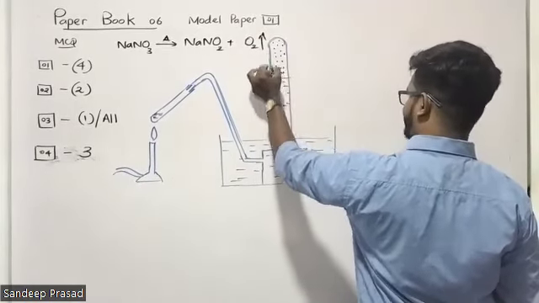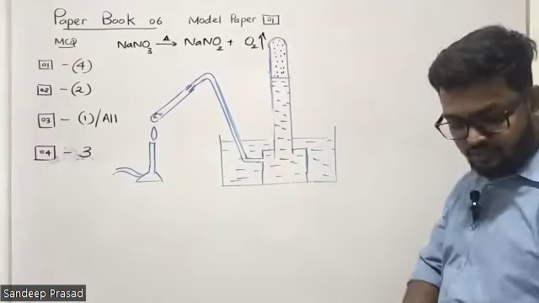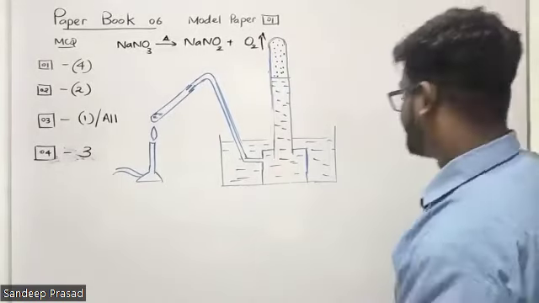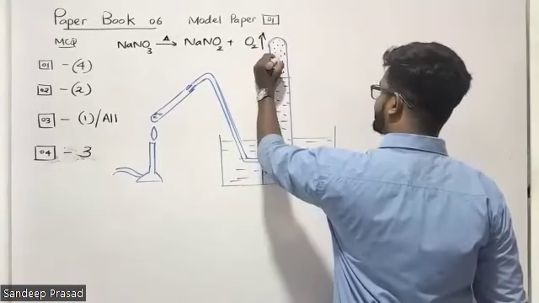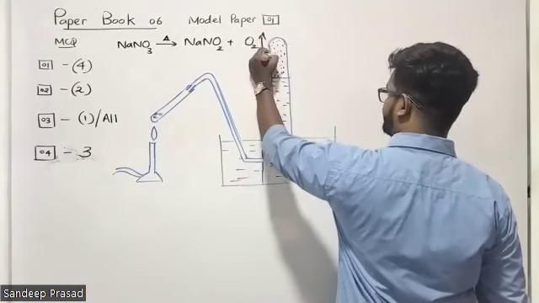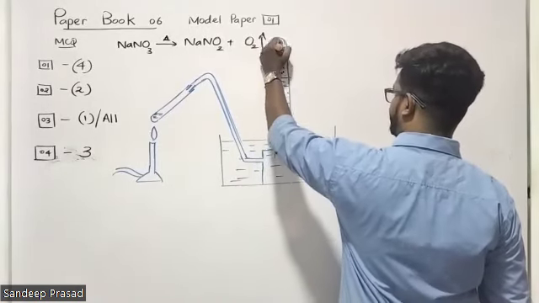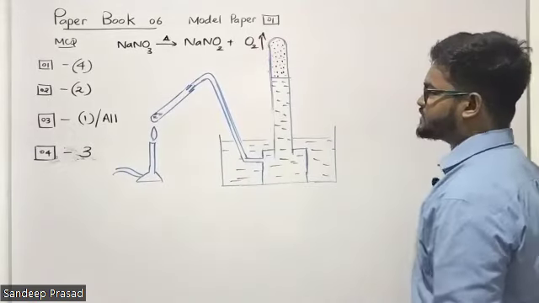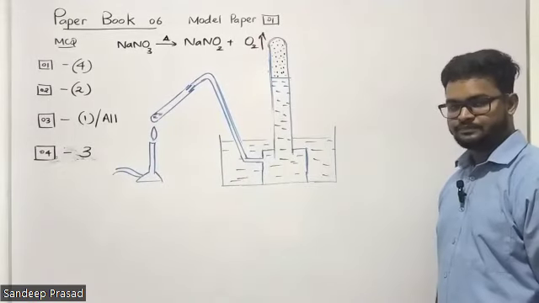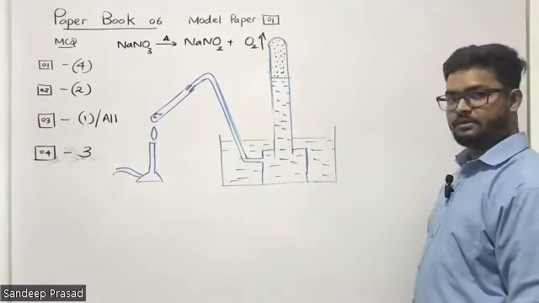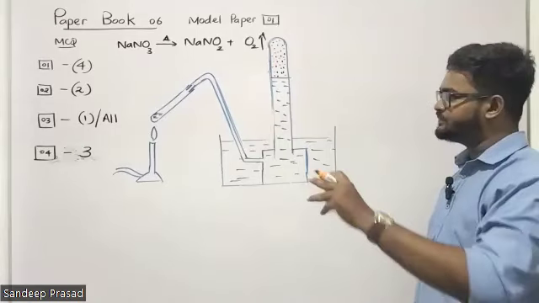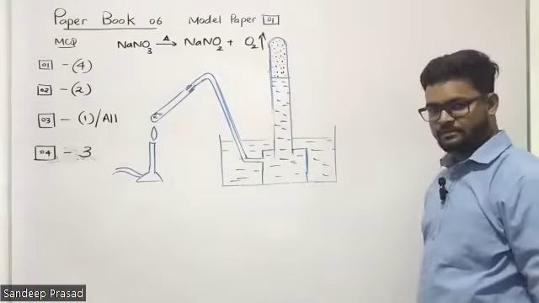This is the oxygen gas. But remember, with the oxygen gas, water vapor is also collected. That means in this volume, water vapor is also there, at saturated vapor pressure. Saturated water vapor pressure means the maximum pressure that can be created by water vapor particles.